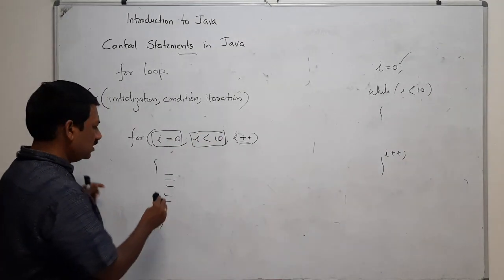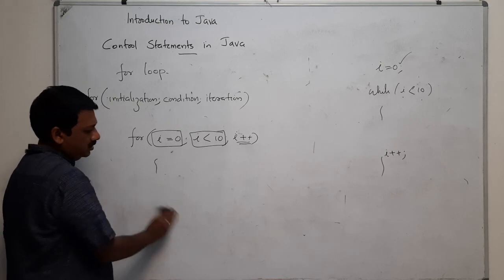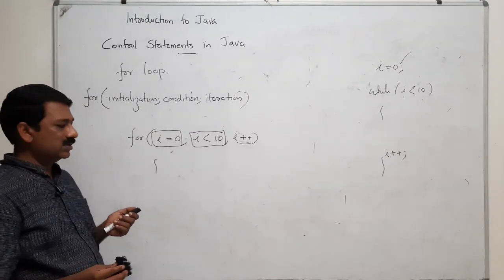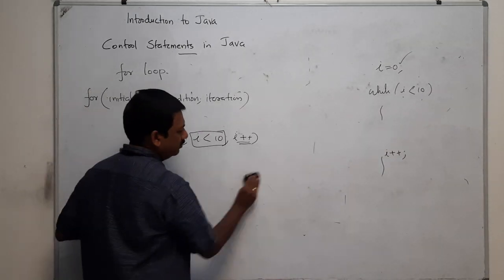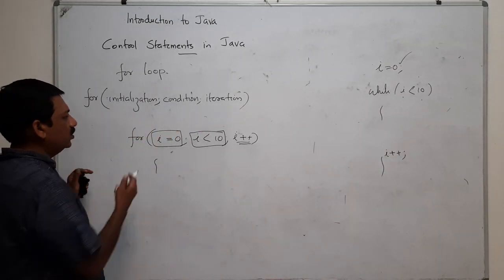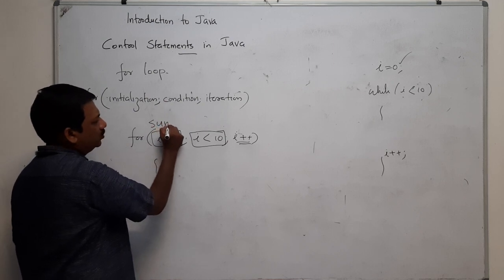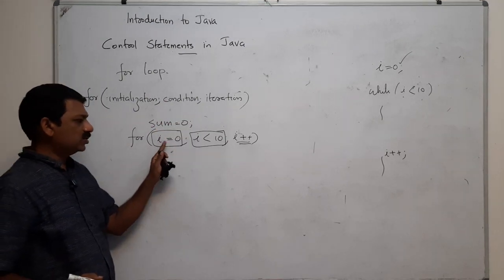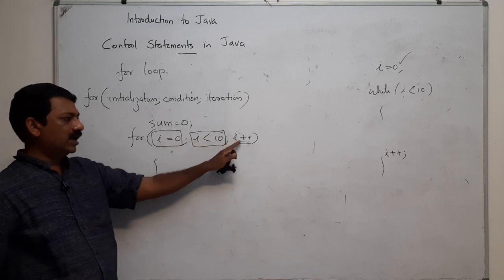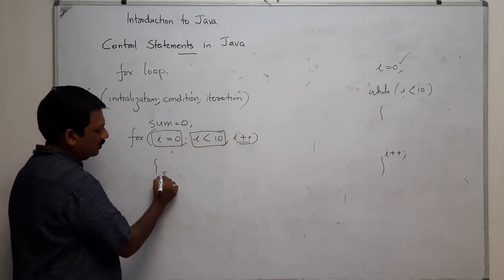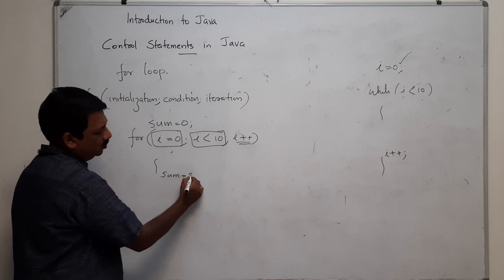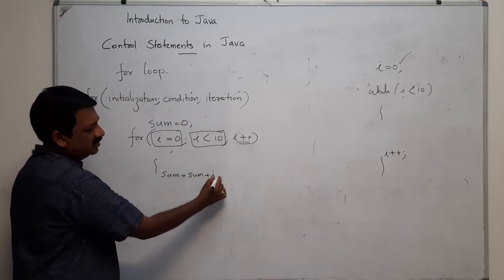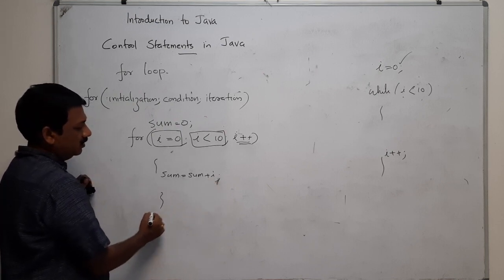For example, suppose you want to find the sum of the first 10 numbers. Initially you have sum equal to 0, and for i equal to 0, i less than or equal to 10, i++, you have sum equal to sum plus i. What will happen?